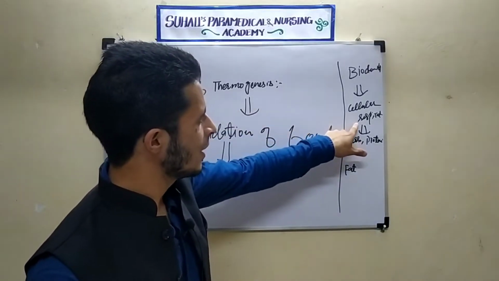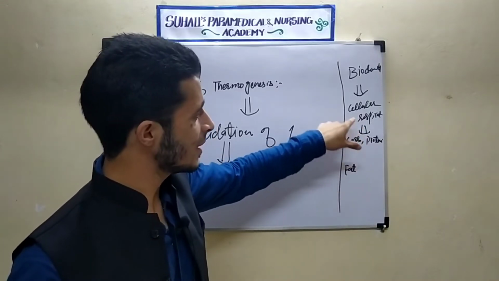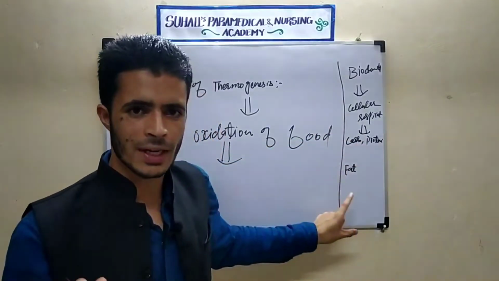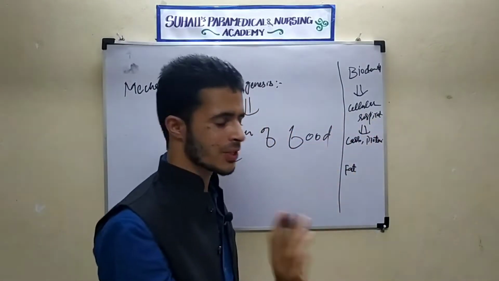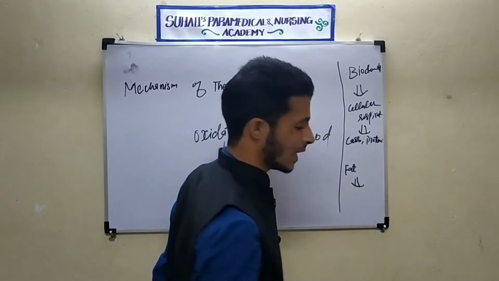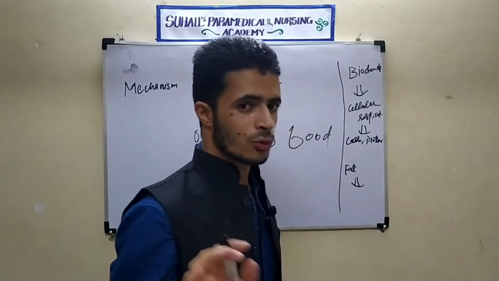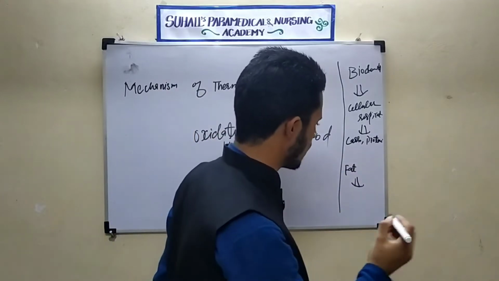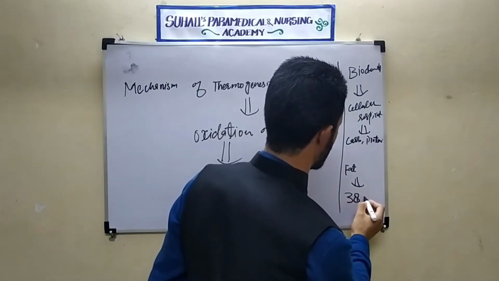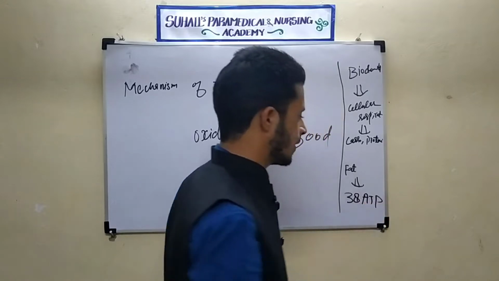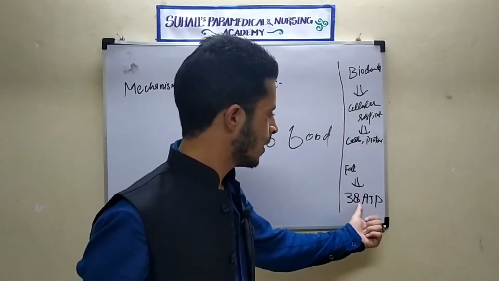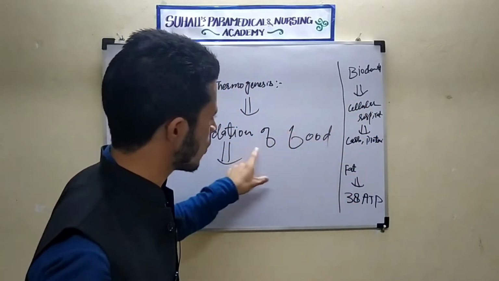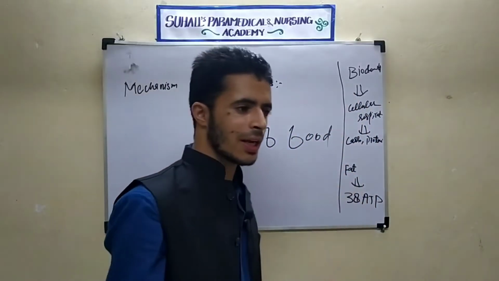In cellular respiration, the food is carbohydrate, protein and fat. These undergo cellular respiration. What happens in cellular respiration? You already know, there is production of energy. There are 38 molecules of ATP in case of aerobic respiration. So this is a different topic. I have given some explanation of how this oxidation of food will occur. Actually, this is part of respiration.